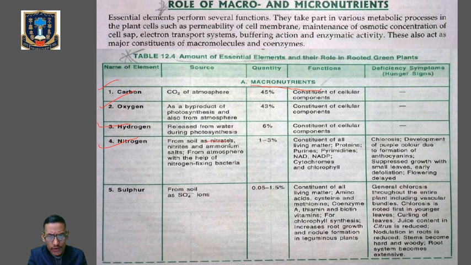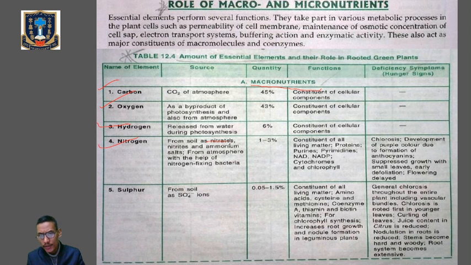Now what is the function or role of nitrogen? It is a constituent of protoplasm, the living matter. It also occurs in amides, amino acids, proteins, purines, pyrimidines, NAD, and NADP. So they play an important role in protein synthesis also.